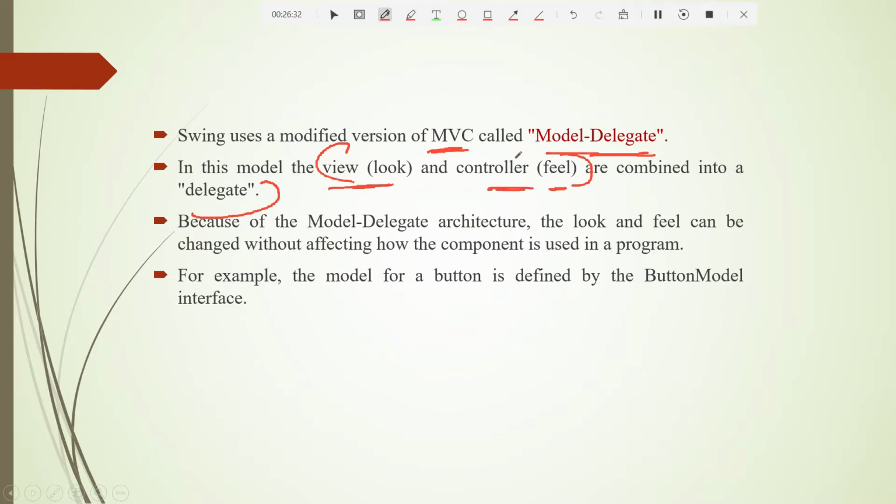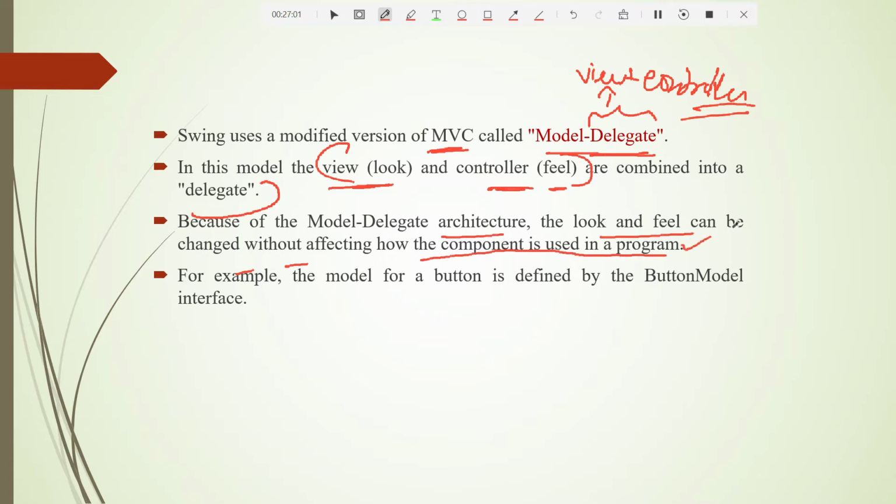So in that way we use MVC here. Different concepts use MVC in different ways, and Swing uses it in this way. That is the model delegate. Why do you call it a model delegate? Because the delegate is a combination of a view plus a controller. Now, because of the model delegate architecture, the look and feel can be changed without affecting how the component is used in the program.